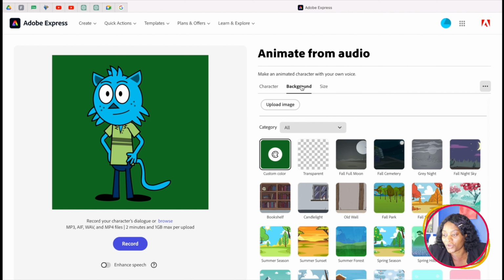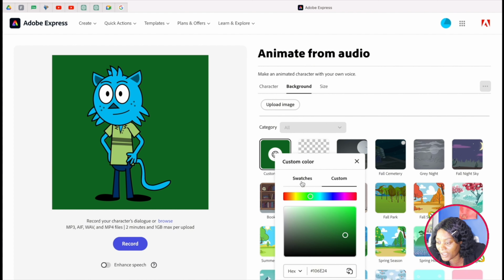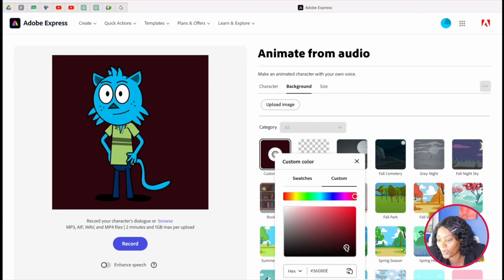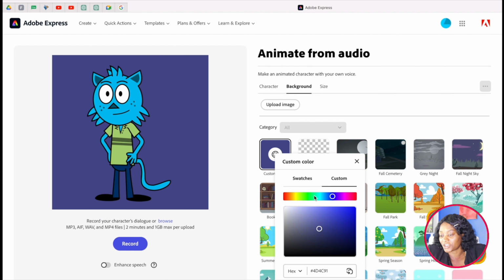So now when you choose your character, you can change the background. One thing that I want you to make sure you take note of is that if your character is having a certain kind of dress, please make sure you don't take the same background, because we are going to remove the background, and if the background is the same as the character, then you are also going to remove the body of the character, which we don't want to happen. So you can come here. If you want to change your background, you can change it to any color you want. So you just go ahead and do this and change the colors here.